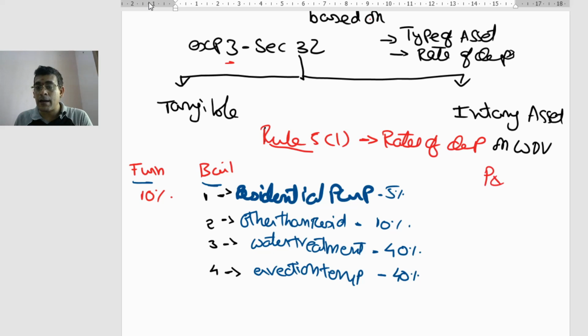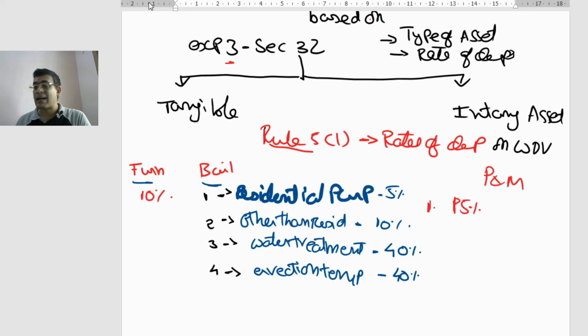Plant and machinery. You have several blocks in something called plant and machinery. Let us try to see the basic things there. First block, generally the rate of depreciation is going to be 15%. The general rate of depreciation is 15%. Whatever the case, if it is not a special case covered later, the rate is going to be 15.